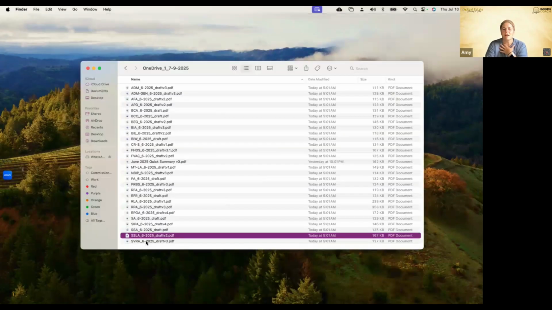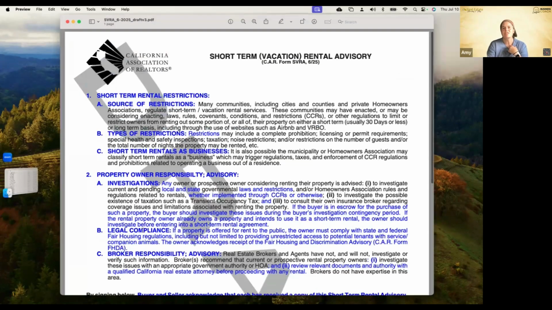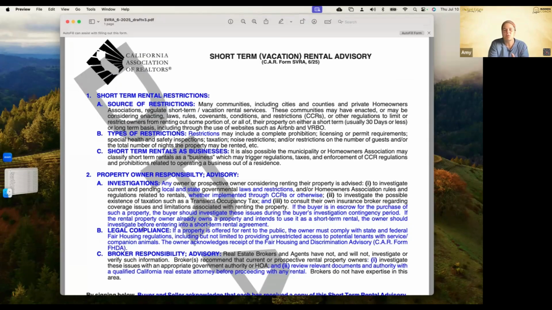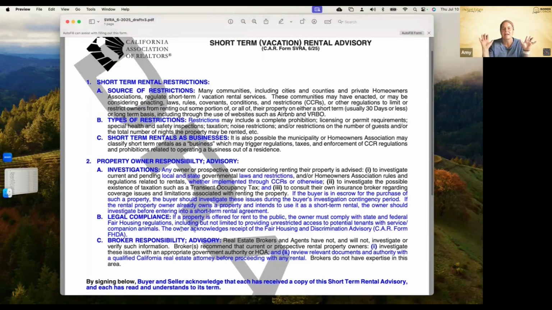And then our SVRA form, which is our last form we'll talk about today, which is our short-term vacation rental advisory. So again, this is a new form. If you've got a buyer that's thinking about making a purchase as a short-term vacation rental, that'd be like your VRBO, your Airbnb type properties. Great form to provide them with to make sure that they're aware of possible restrictions, all the different types of things that they might encounter here, investigations, legal compliance, broker responsibility. So this just makes them aware that, hey, here's what we have regarding this. You should look further into it. So this is that short-term vacation rental advisory.